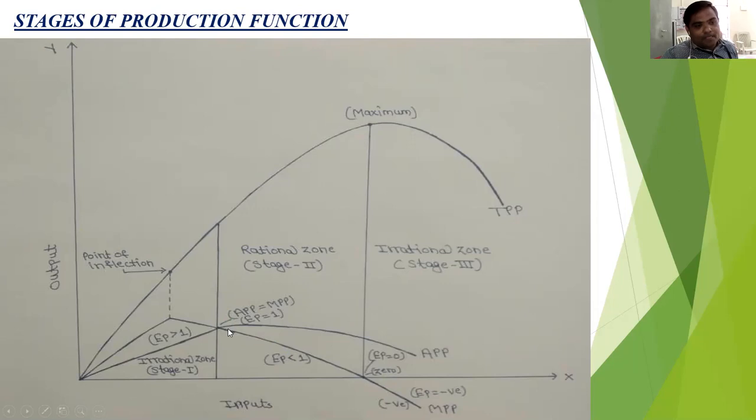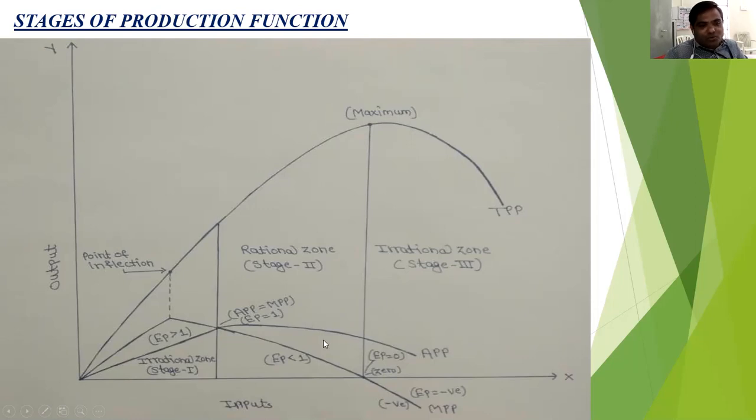In this stage, APP is greater than MPP. That's why EP is less than 1, because EP is equal to MPP divided by APP, and MPP is less than APP. After this maximum point of APP, APP is also declining in the second stage. Again, in the third stage, APP is also declining, but APP is still positive.